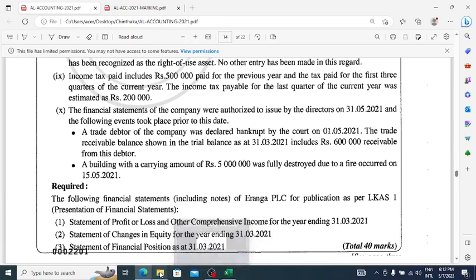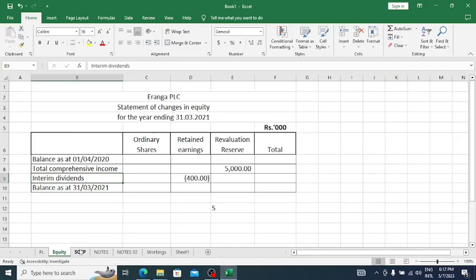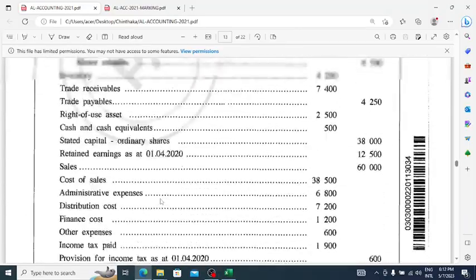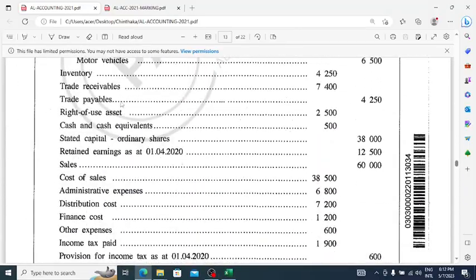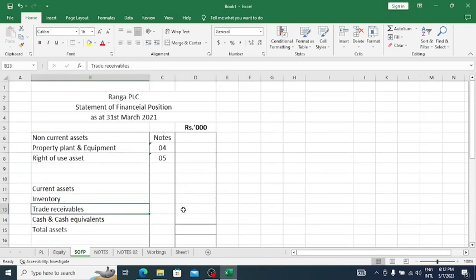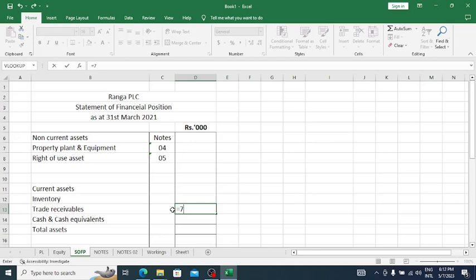So then how can we do that? Here you see, trade receivable balance is 7,400. So what we have to do is remove 600 from trade receivable: 7,400 minus 600, then the balance is 6,800, which should be recorded in the statement of financial position.